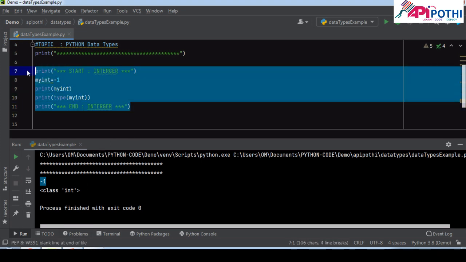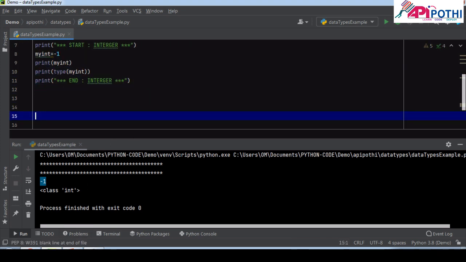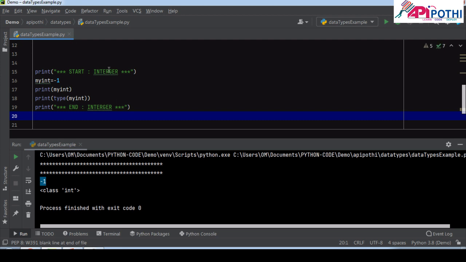Just copy this one, and instead of integer, write float. Let's change the variable name which is dedicated to the float value.